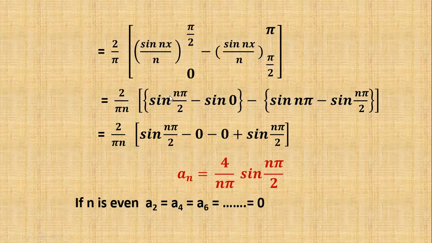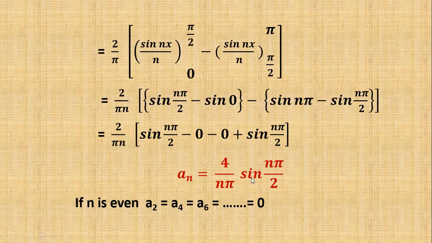Here sin 0 is 0, and sin n pi is 0. Minus into minus gives plus sin n pi by 2. So sin n pi by 2 plus sin n pi by 2 is 2 sin n pi by 2. 2 into 2 sin n pi by 2, that is 4. So a_n is 4 by pi n into sin n pi by 2.